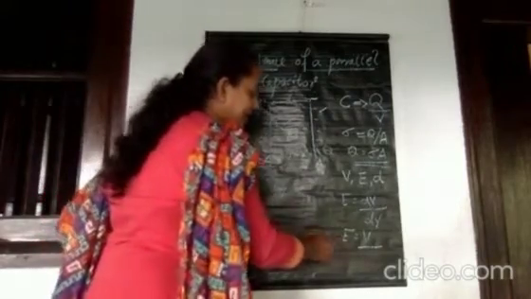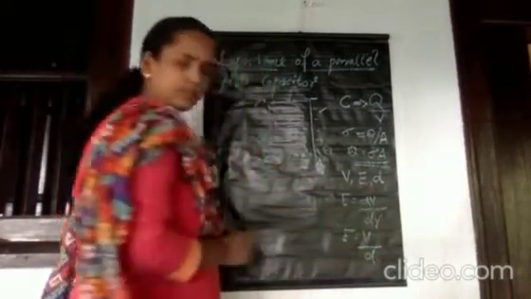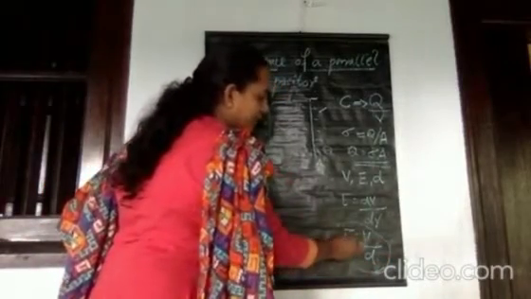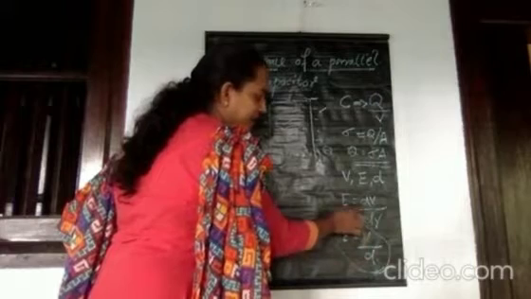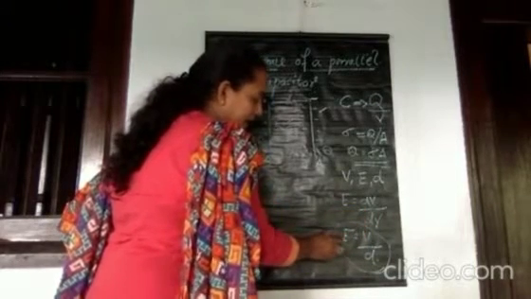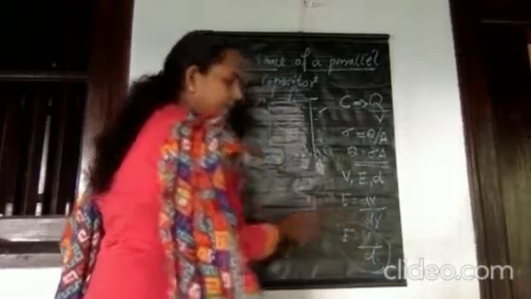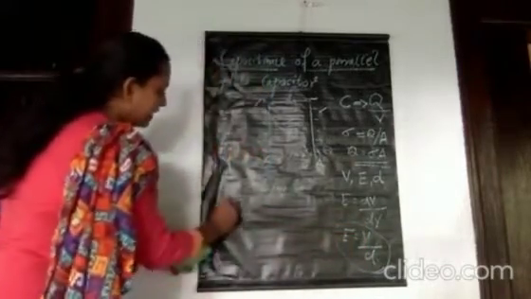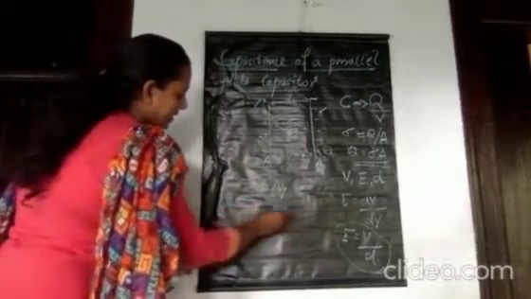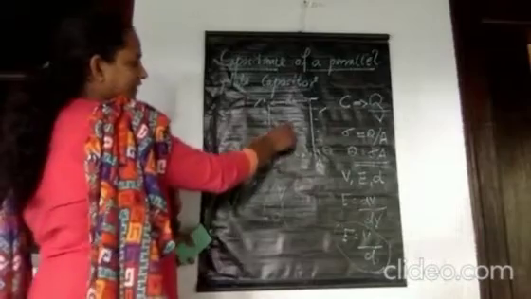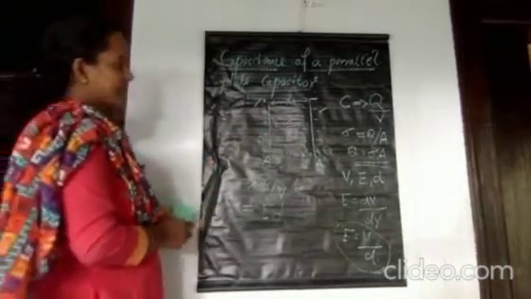Therefore, you can write E is equal to V by D itself. This is a simple relation connecting electric field, potential and distance. Here dV is the change in potential and dr is the change in distance. So E is equal to potential divided by distance. So what is potential V? Potential V is equal to E into D. What is the electric field? Electric field is sigma by epsilon 0.